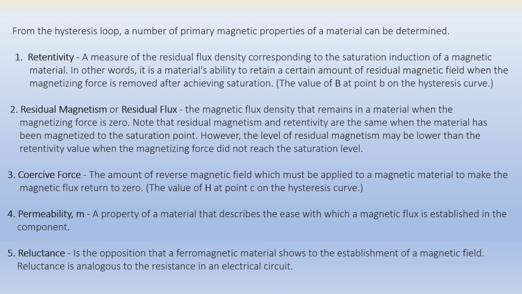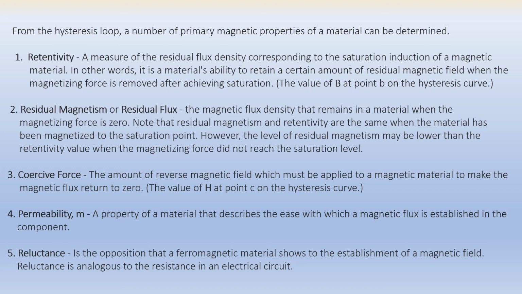Residual magnetism or residual flux is the magnetic flux density that remains even when the magnetizing force is zero. Note that retentivity and residual magnetism are the same when the material has been magnetized to the saturation point.